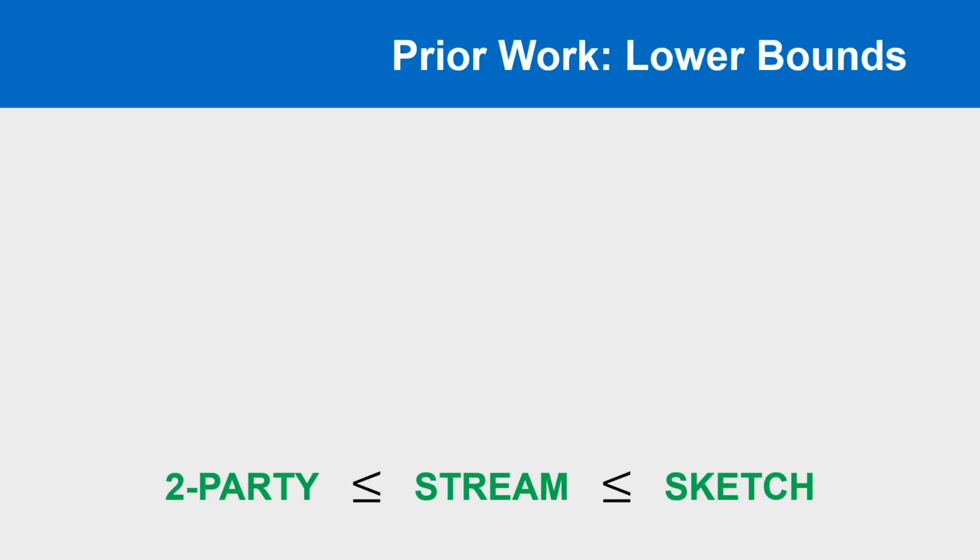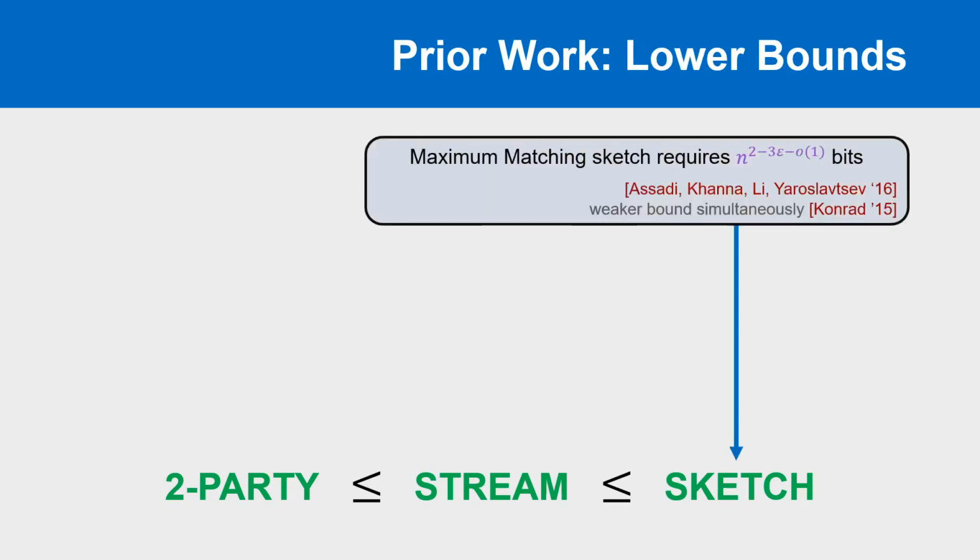On the lower bound side, the same Assadi et al. paper that showed one of the approximate maximum matching sketching upper bounds also showed a complementary sketching lower bound of n^(2-3ε-o(1)) bits, tight up to subpolynomial factors. Their bound works by taking advantage of the fact that linear sketches must also work in a different communication model called the simultaneous communication model. They also make use of Ruzsa-Szemerédi graphs, special graphs which try to pack as many large induced matchings as possible.